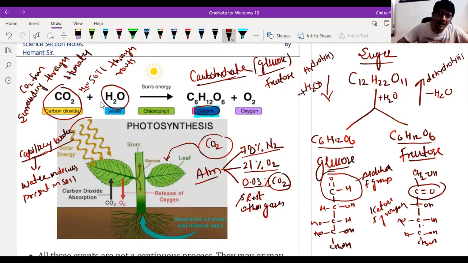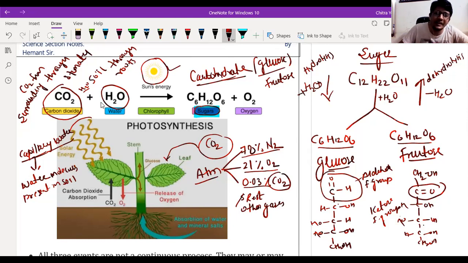Plants absorb carbon dioxide from the surroundings and water from the soil through the roots, and in the presence of sunlight, see, we have represented the sun here, chlorophyll absorbs radiant energy.